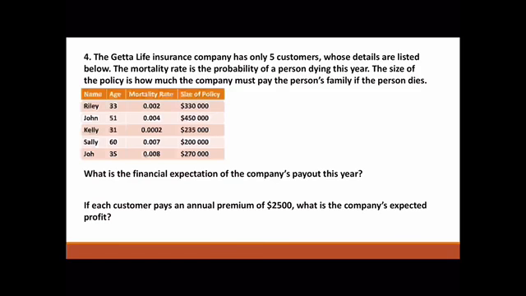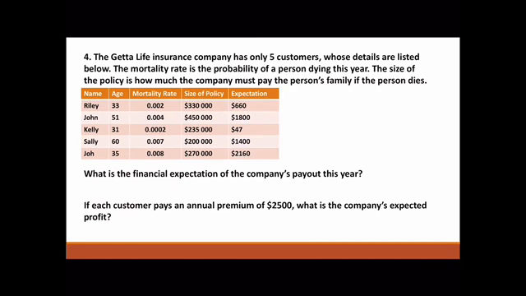So to do that, we find the financial expectation of each one. So for the first one, 330,000 times 0.002, that's what this number is here. So it's 330,000 times 0.002, $660. Next one for John, 450,000 is the size of the policy, and there is a 0.004 chance of happening. So that will give you $1,800.